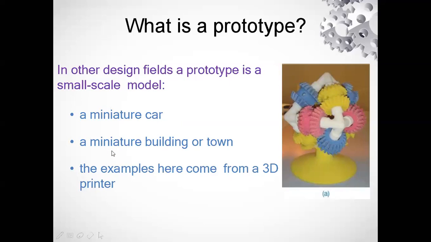Suppose civil engineers and architects are there; they will have a miniature building or a town or an area. This particular thing is a prototype for a design engineer, and it has been created with the help of a 3D printer.